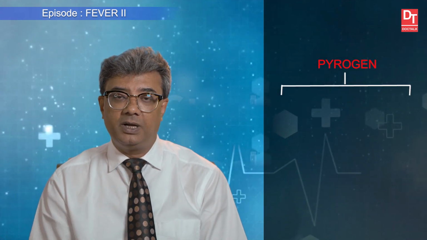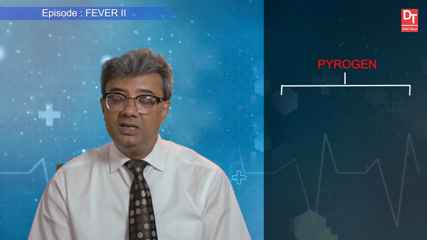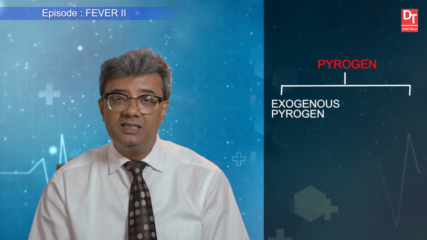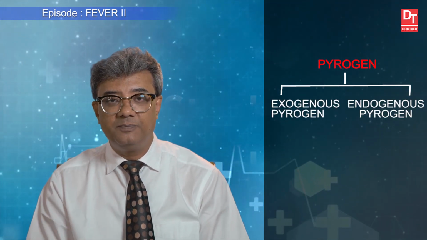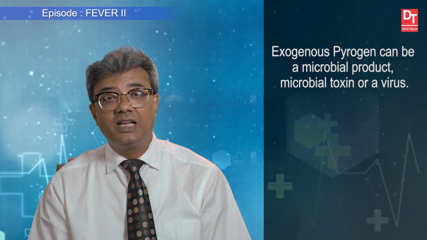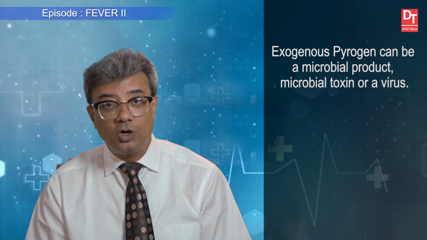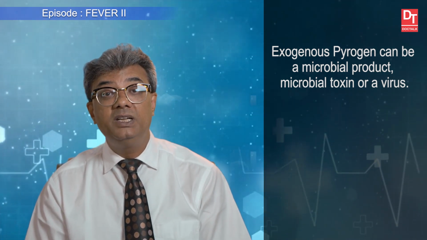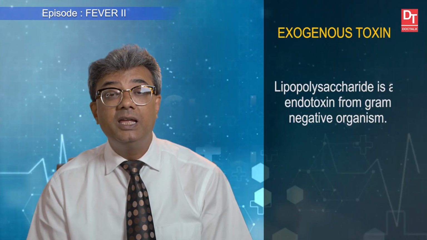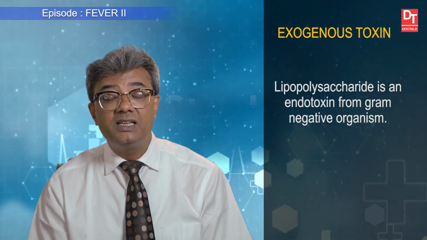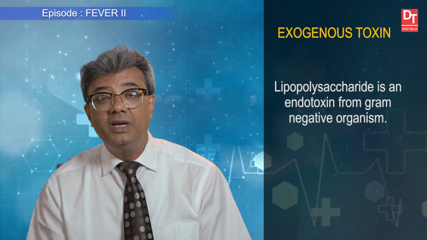Now, there are two types of pyrogen. One is exogenous pyrogen, another is endogenous pyrogen. Now, what is exogenous pyrogen? Exogenous pyrogen can be a microbial product, can be a microbial toxin, or can be microbe itself like virus. One important microbial toxin is lipopolysaccharide, which is endotoxin from gram-negative organism.